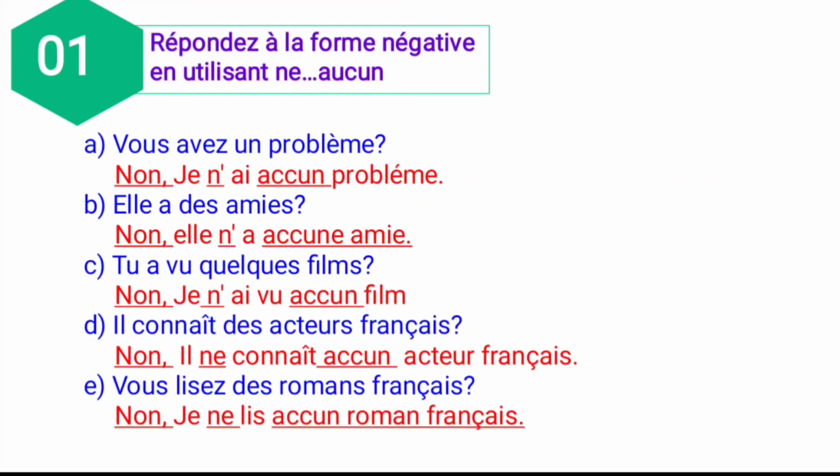Third is expression de la cause. Fourth, le présent. Fifth, la négation. And sixth is all about auxiliary verbs, that is être or avoir. So this is all about this video. I hope you all understand this video, and just take a note of this exercise in your French notebook.